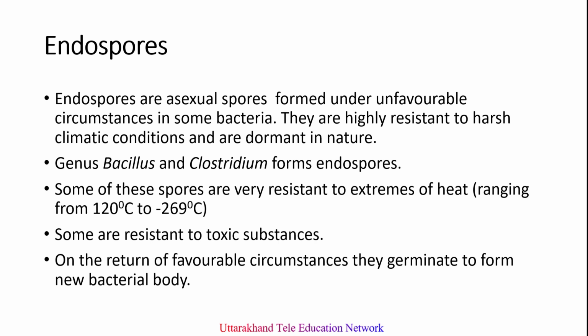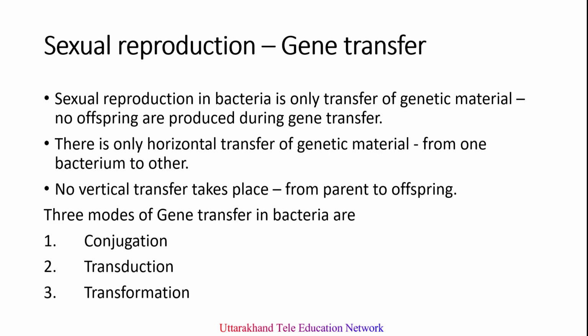The next one is sexual reproduction. As I already told you, in bacteria, this is a gene transfer, or we can say transfer of genetic material. No offspring are produced during gene transfer. In bacteria, there occurs only horizontal transfer of genetic material. So, no vertical transfer takes place. It means from parent to offspring.